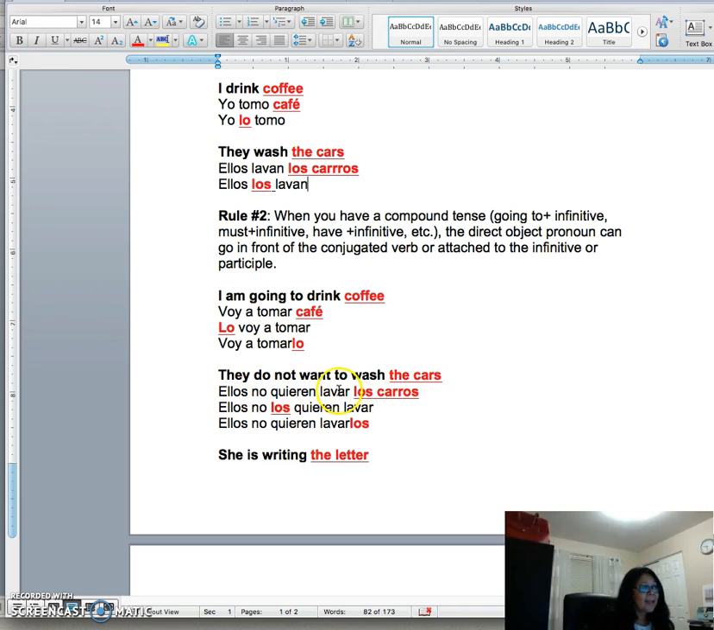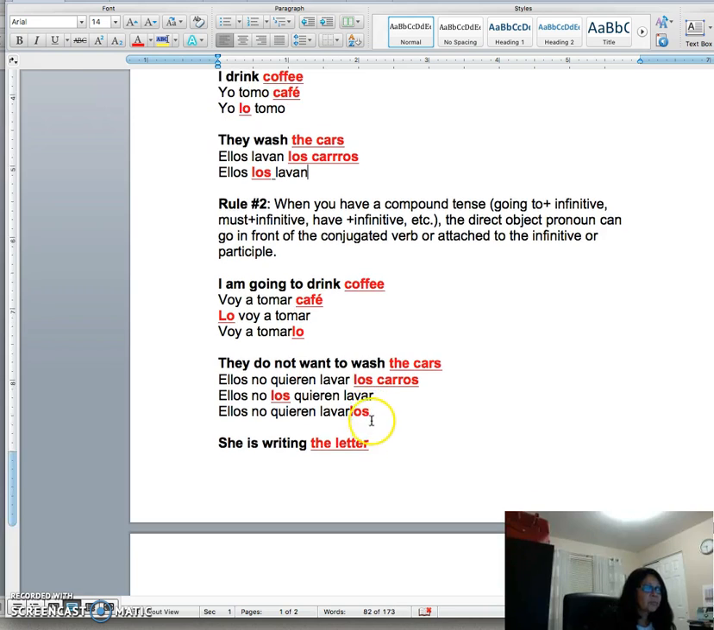Now, let's say that we're using they do not want to wash the cars. Ellos no quieren lavar los carros. They don't want to wash what? The cars. No quieren lavar los carros. Ellos no los quieren lavar before the main verb, right? Or attached to the second one. Ellos no quieren lavarlos.